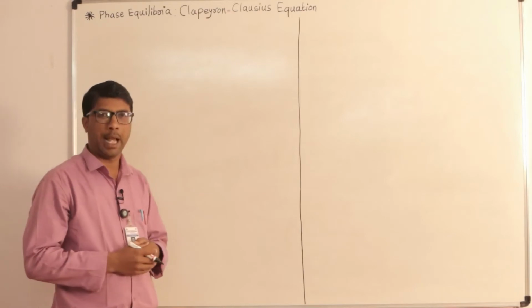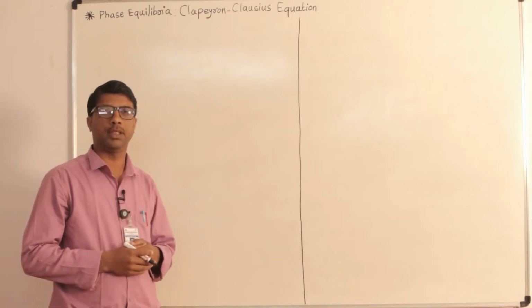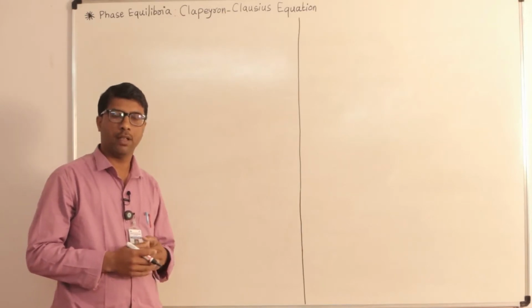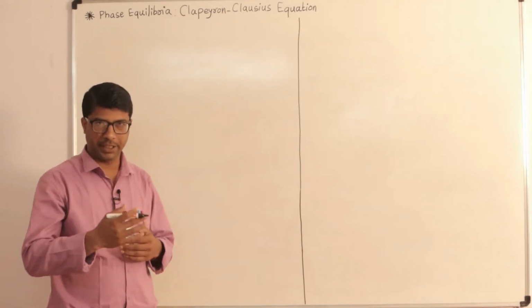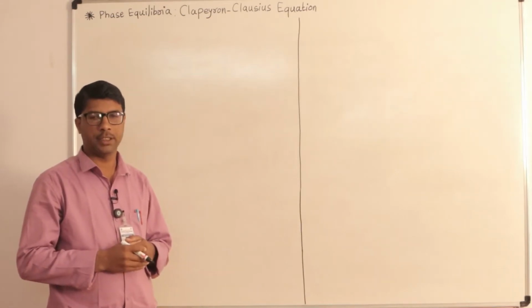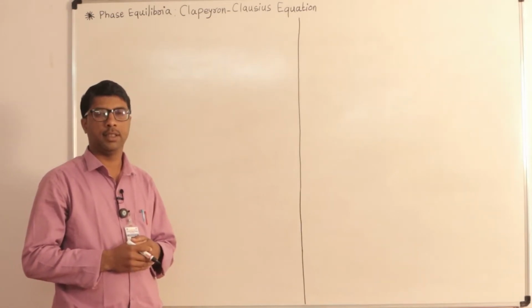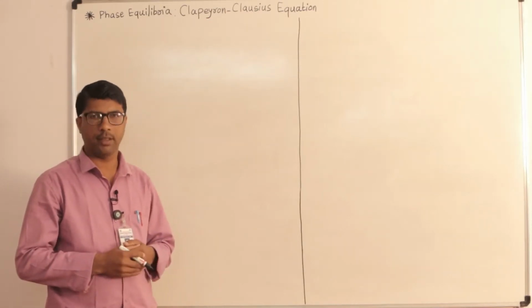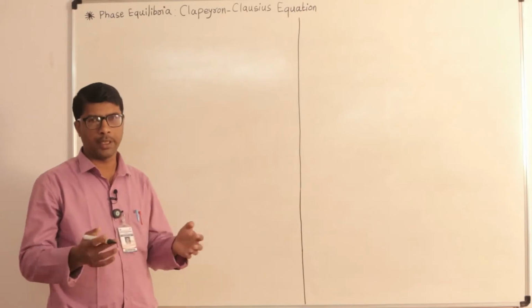There are so many phenomena of change in state, like the vaporization of liquid, the melting of solid, etc.